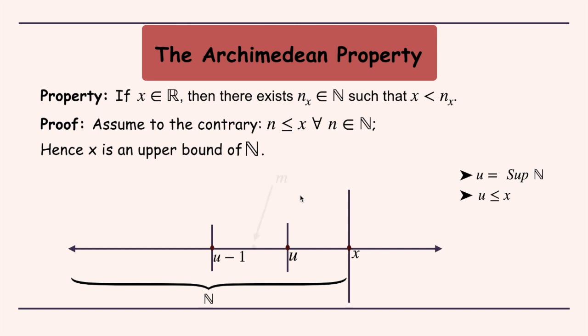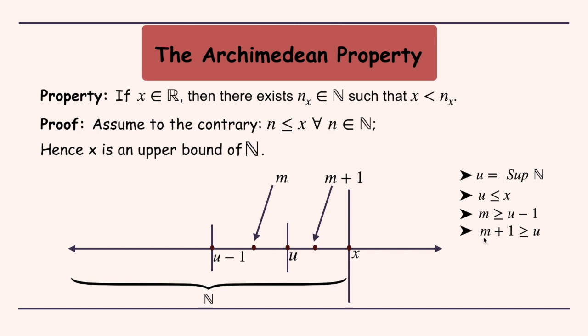Now since u is the least upper bound for the set, u minus 1 cannot be an upper bound for the set. So that would imply there is some natural number m which is bigger than or equal to u minus 1. So we have some m which is greater than or equal to u minus 1. This would imply that m plus 1 is bigger than or equal to u.